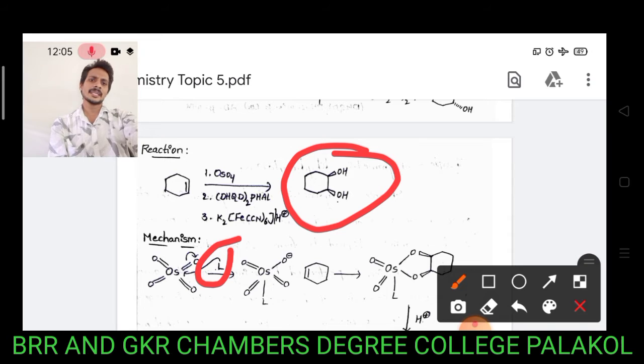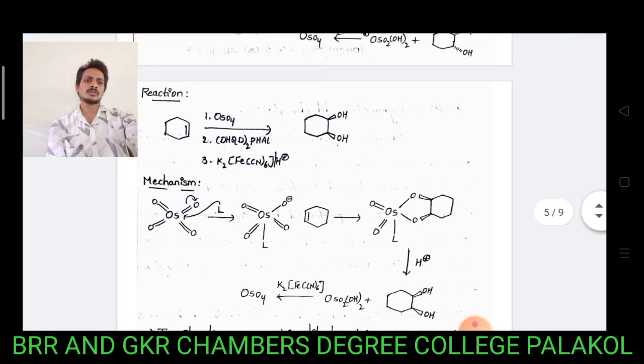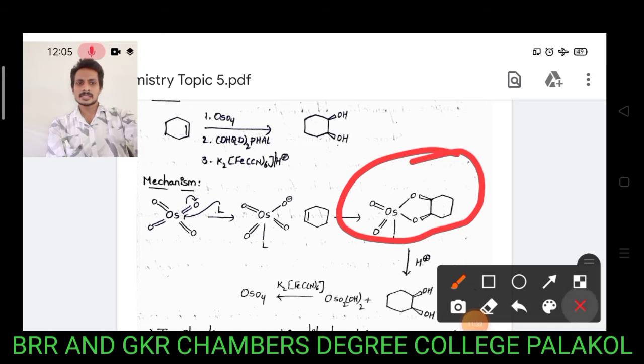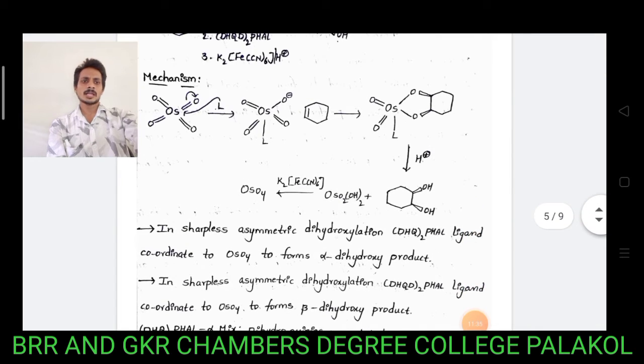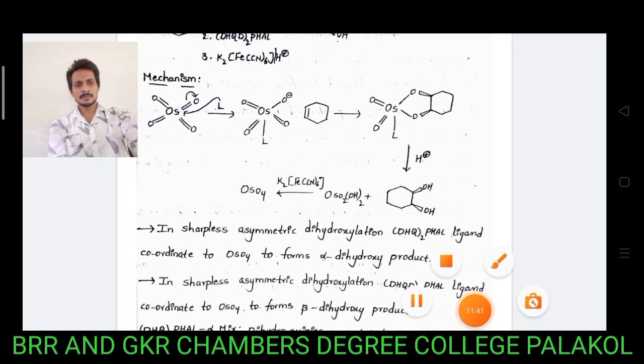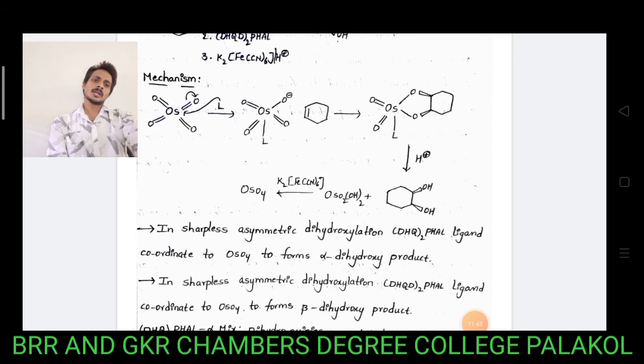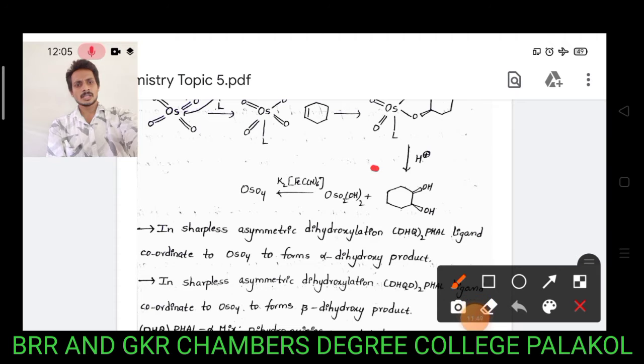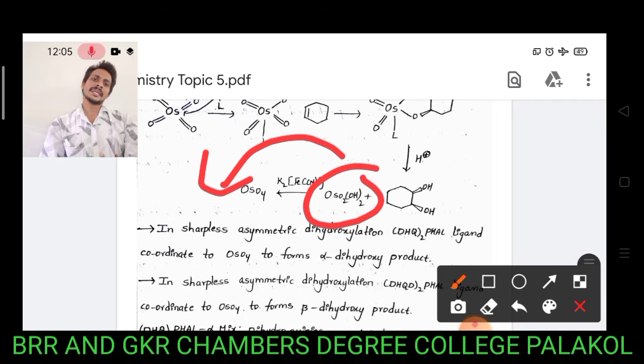This chiral quinine ligand coordinates with osmium tetroxide to form a pentacoordinate complex. This pentacoordinate complex combines with the olefin system to give the osmate ester. This osmate ester undergoes a hydrolysis reaction to give the corresponding 1,2 syn diols above the plane. In previous reactions we got 1,2 diols below the plane. In this reaction we get 1,2 diols above the plane. Finally, the osmate ester is converted back into osmium tetroxide by using potassium ferrocyanide or morpholine N-oxide.